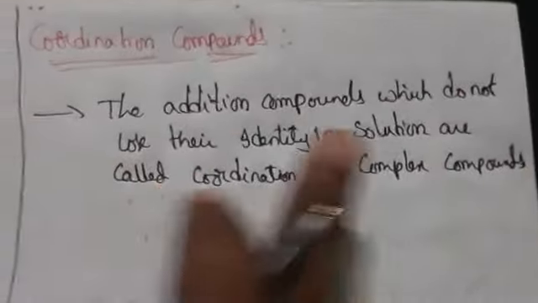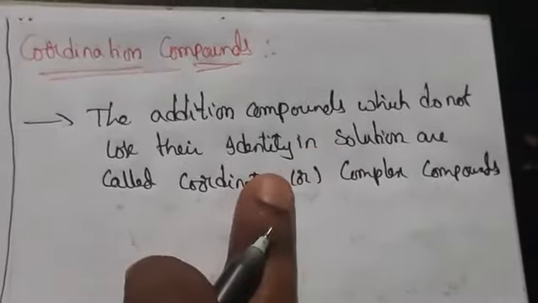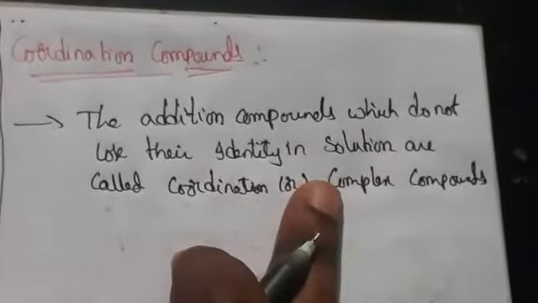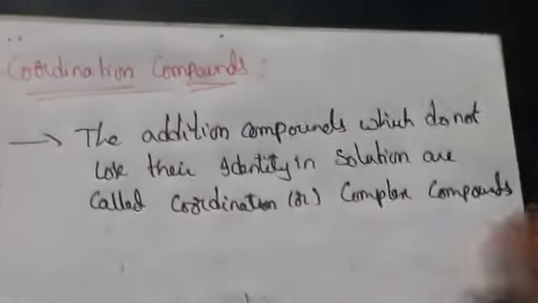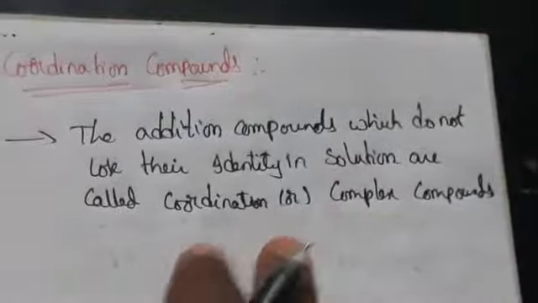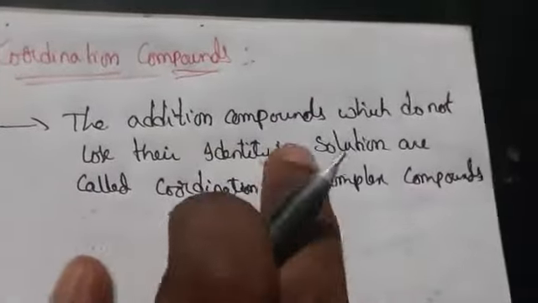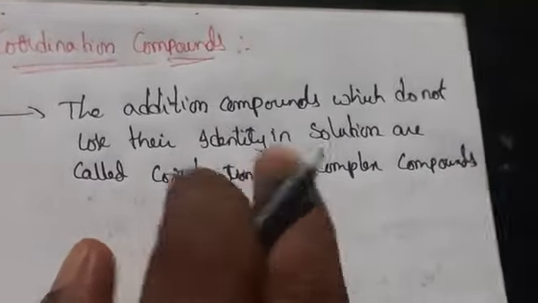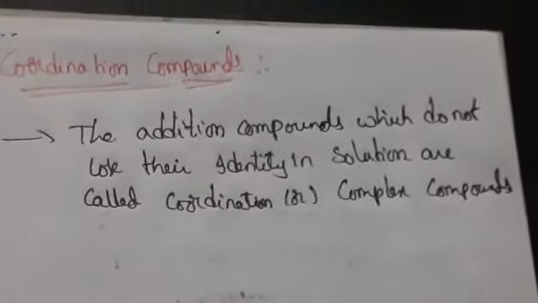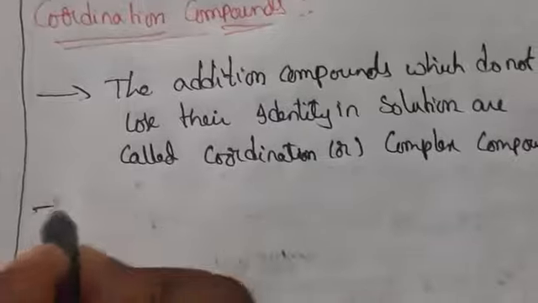Addition compounds which do not lose their identity in solution: if you take a solution, the compounds you are adding should not lose their nature. They should remain the same. That we call coordination or complex compounds.